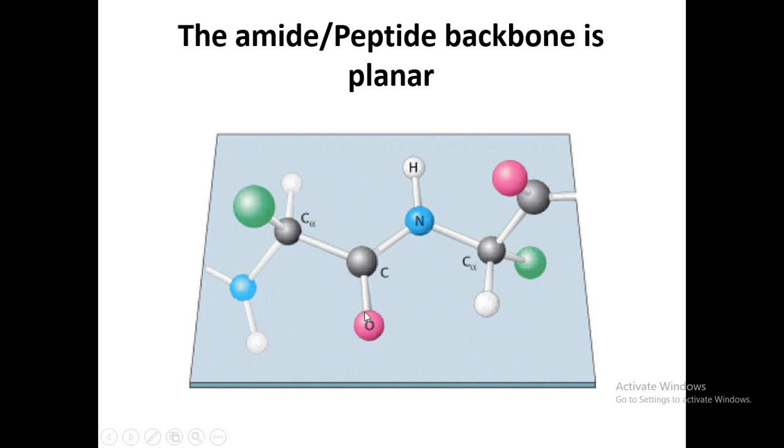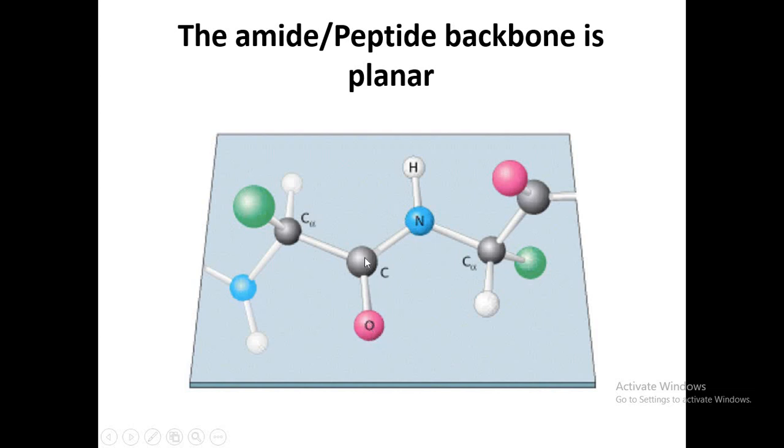So the peptide bond is planar, the peptide backbone is planar, except that the oxygen atom of the carbonyl group and the hydrogen atom of the amide group lie trans to each other. When all the atoms lie in the same plane, they are cis.